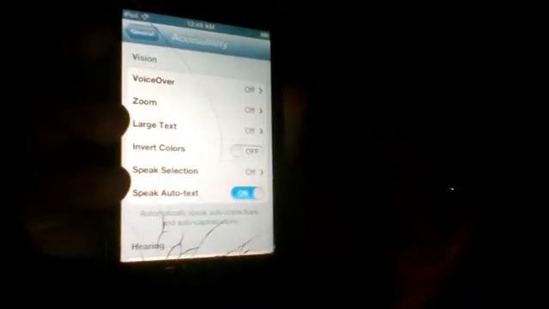You see it? If you turn Invert Colors on, your screen will look like this. But say you don't want it like that all the time, then you can do this. You click back, and you click Accessibility again, but this time you scroll down until it says triple click home at the bottom.